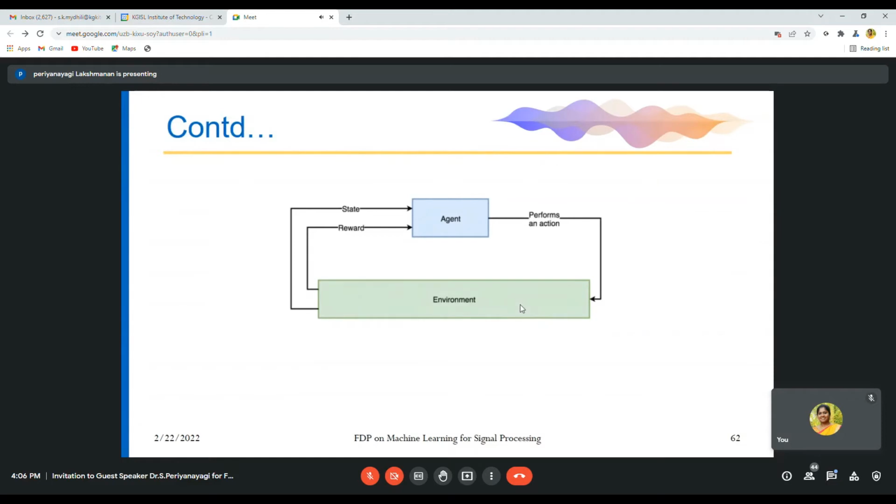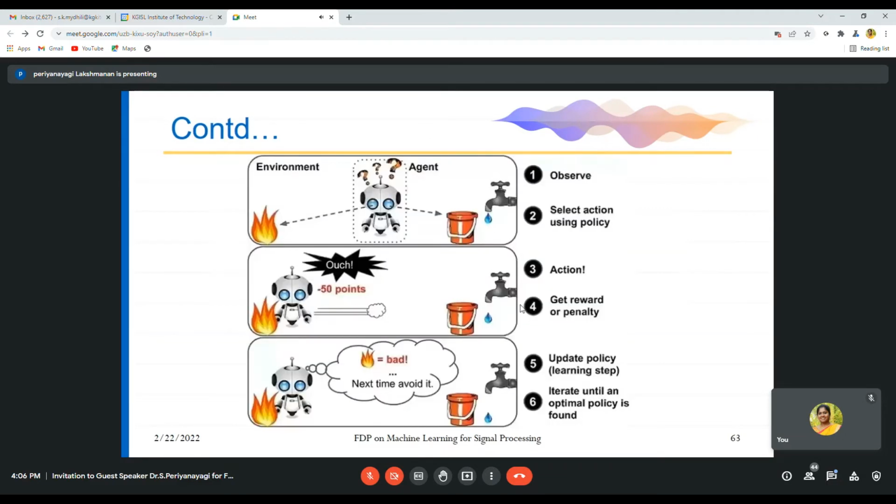So the agent learns without intervention from a human by maximizing its reward and minimizing its penalty. From the environment, if it does its task correctly, rewards will be received, or else penalties. Take a condition like this. This is an environment, this is an agent. Actually, what this agent should do is take the water and try to put off the fire. But what it is doing: observe, select an action using policy. Action: it goes near the fire.